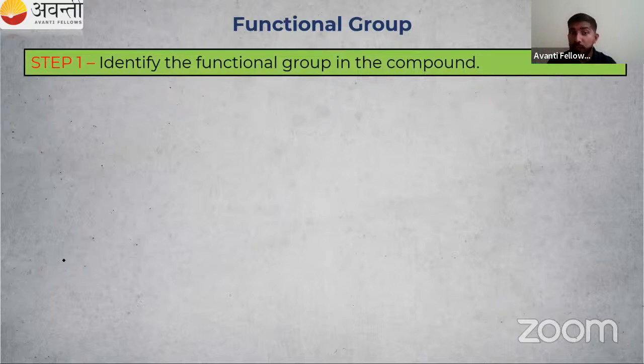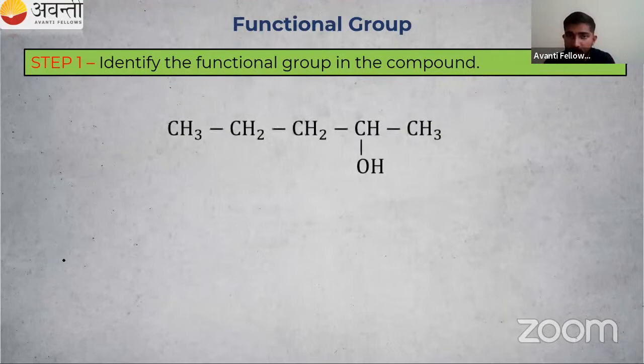So first we have to identify the functional group in the compound. I have mentioned we are studying about monofunctional groups. That means only one functional group is present in our organic compound. If two functional groups are coming, then there is a priority order: which one should be given the first number? Okay, we will study the priority order also.